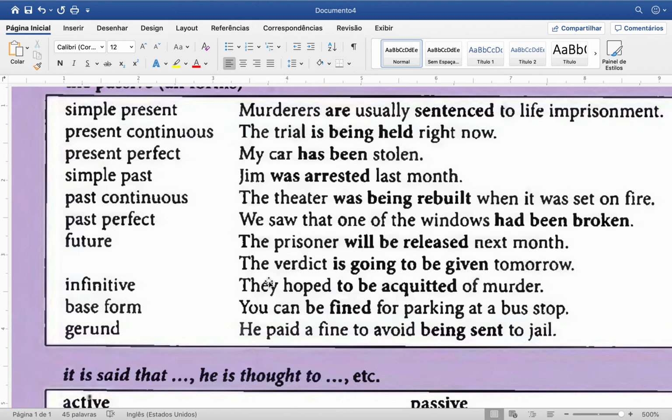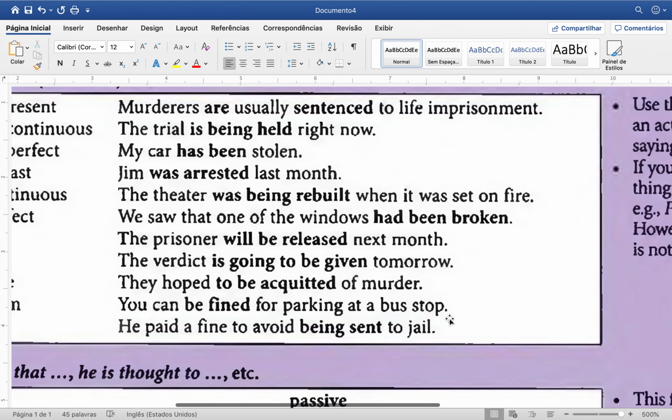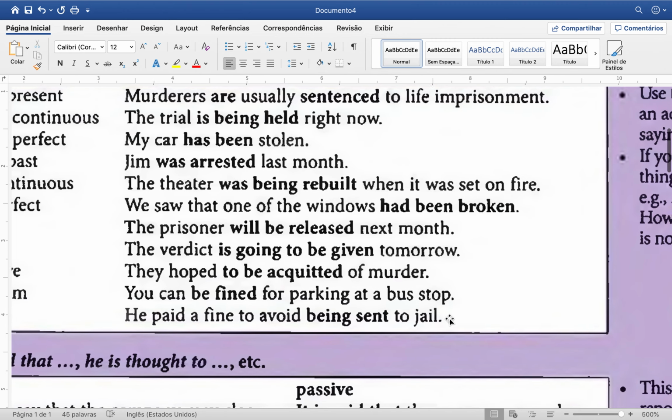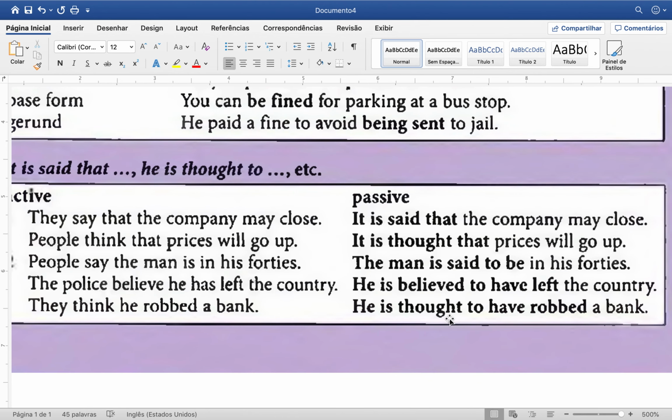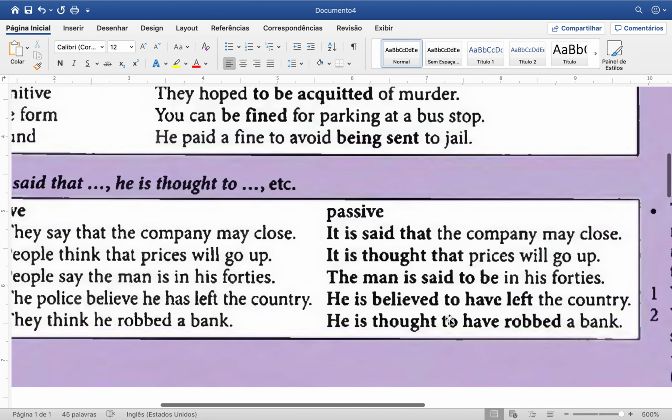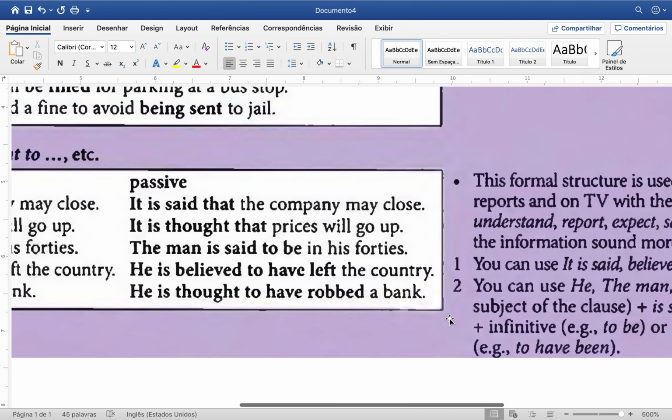The infinitive, to be, base form, you can be fined. You're using a modal verb here. And gerund, he paid a fine to avoid being sent to jail, right? So this is the passive voice, but you also have some sentences that are usually used on TV news, right? Or in the news.